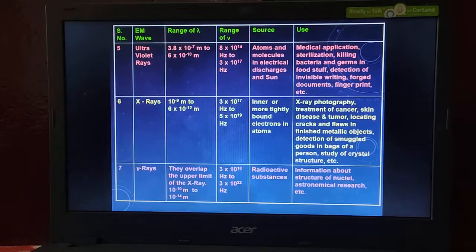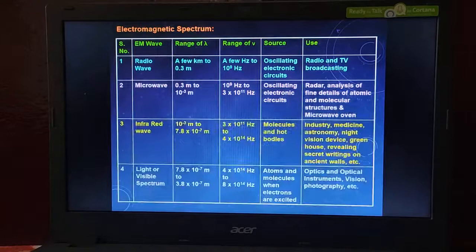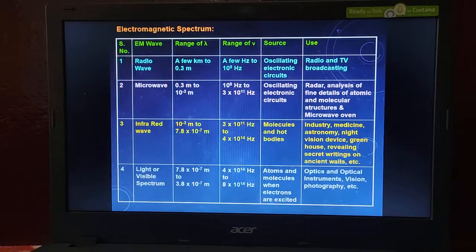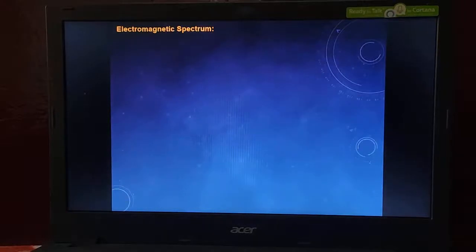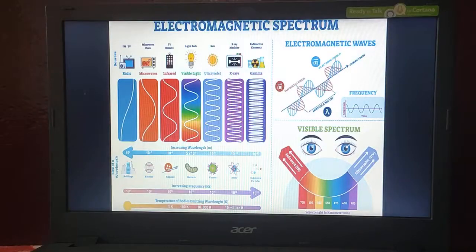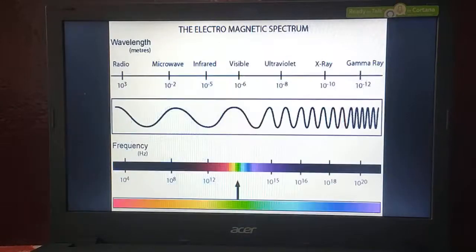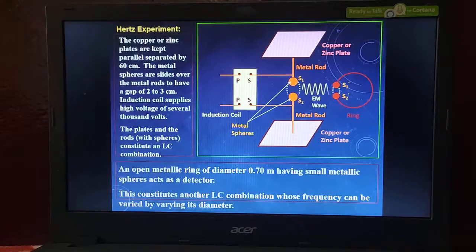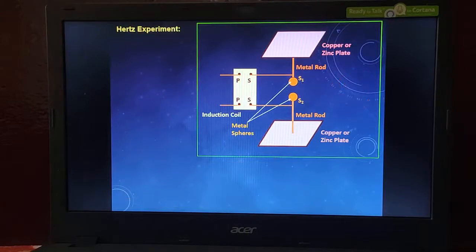And this is all about electromagnetic waves and electromagnetic radiations. This is our electromagnetic spectrum chart, the range of wavelength and range of frequency of all the electromagnetic waves, and you can see that in your table. And what are the uses of these electromagnetic waves, how they are produced, what is the concept of electromagnetic waves, and how they were produced by using Hertz's experiment. These are all our concepts.